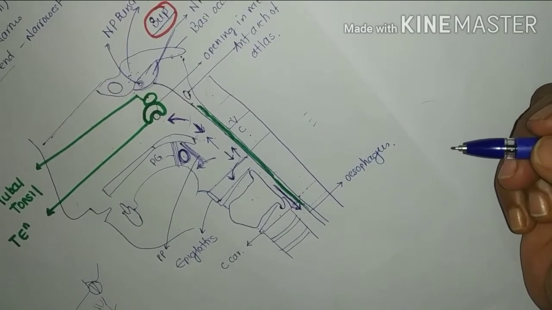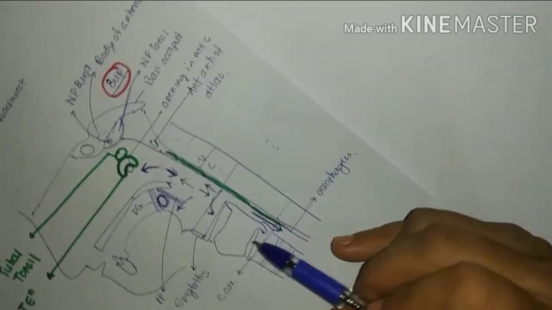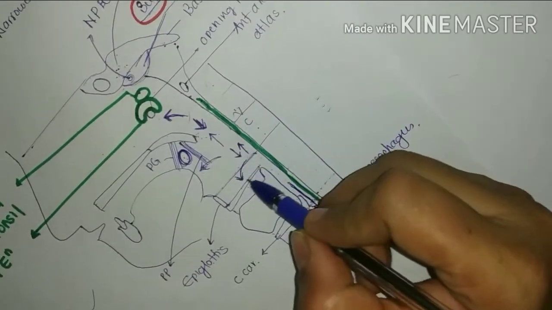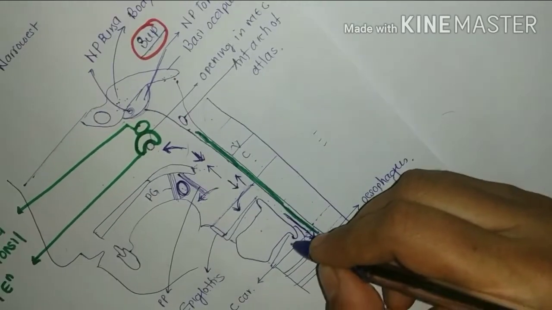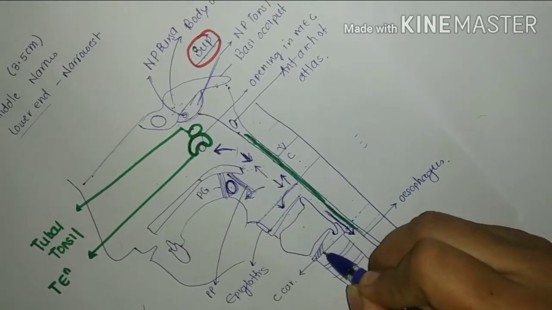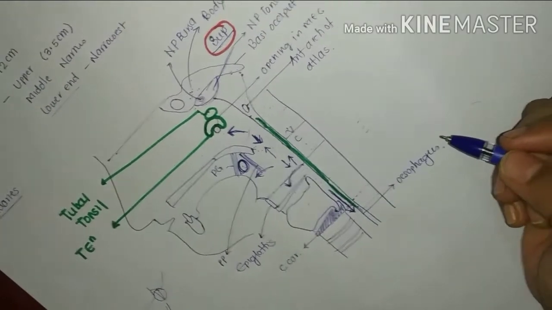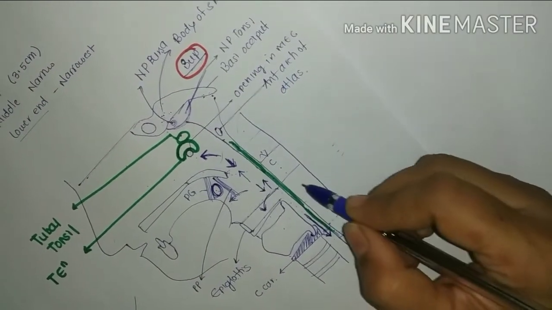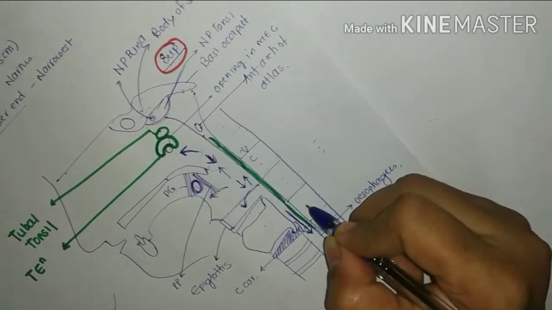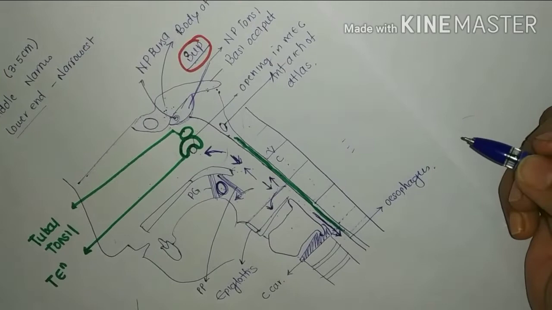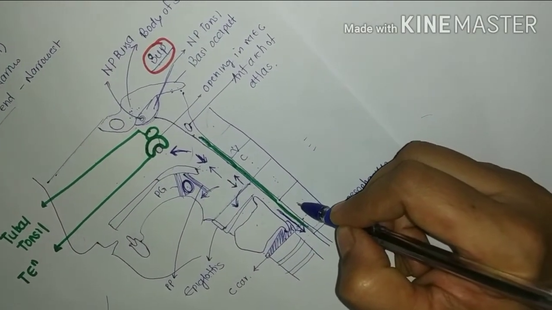Now coming to the relations. So anterior relation again, posterior relation and lateral relation. So anteriorly it is related to the inlet of larynx. It is related to the cricoid cartilage. So this is cricoid cartilage. It is related to arytenoid cartilage. Then posteriorly it is related again to the vertebral column. So it is related to 4th and 5th cervical vertebra. So posteriorly related to 4th and 5th cervical vertebra.